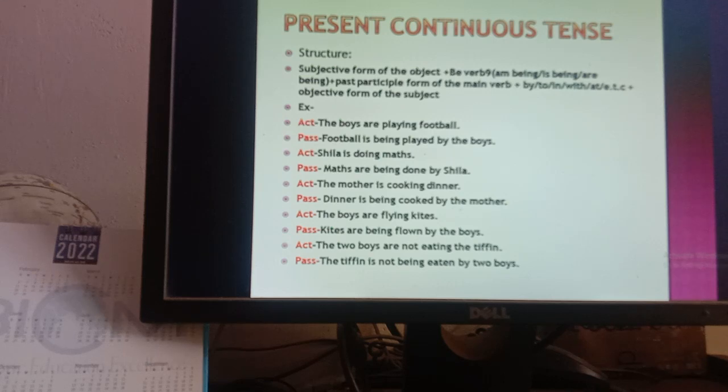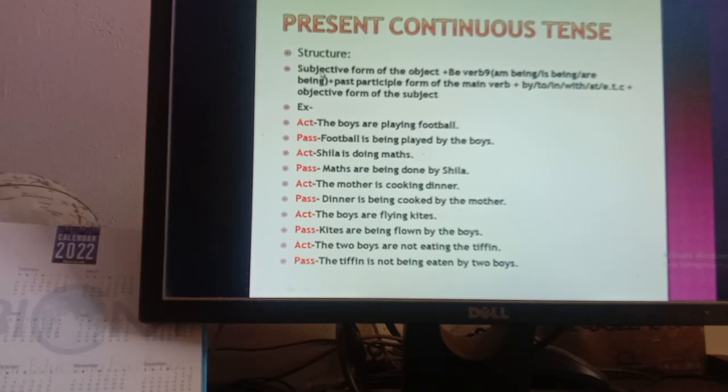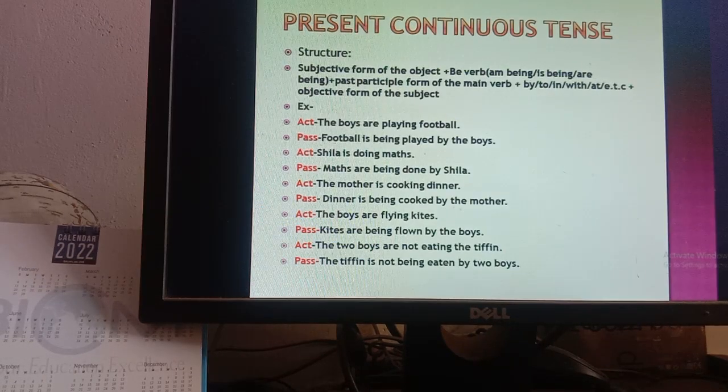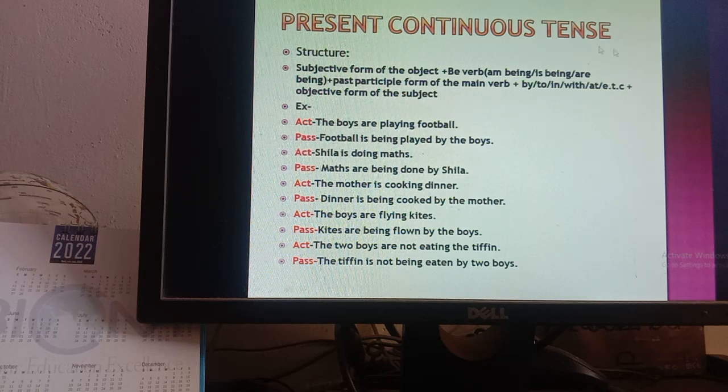Okay, so today we are going to learn present continuous tense, voice change on present continuous tense. This is very easy boys. I will show you something interesting today. First of all, look at the structure.